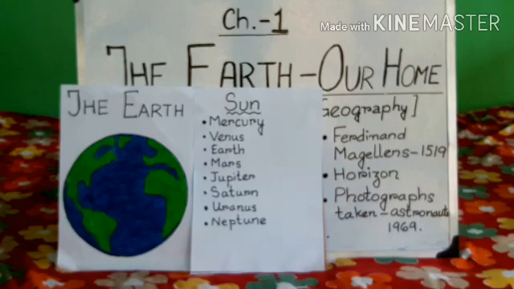To a farmer, earth is a rich soil. For a sailor, earth is water as far as the eye can see. A pilot's view of earth may include part of an ocean, a mountain and patches of farmland. So, to a farmer, earth is what? Rich soil, isn't it? Farmer knows how to till his land, knows how to plow his land. So, for him, his earth is the rich soil in which he plows.